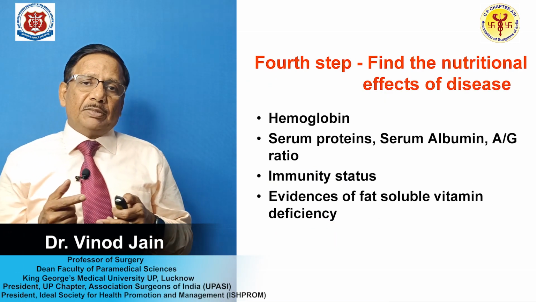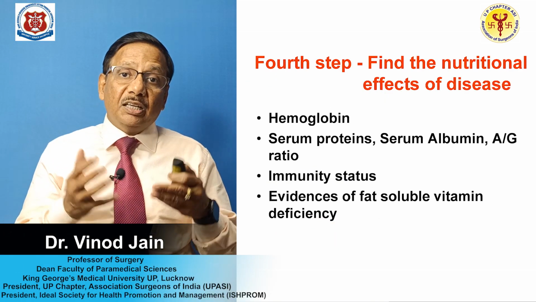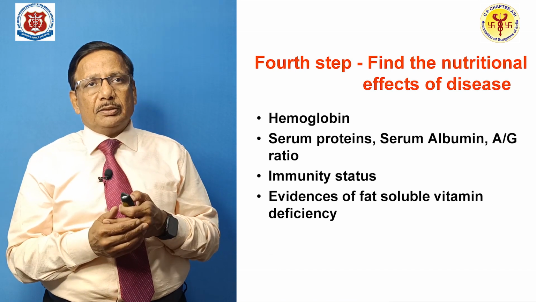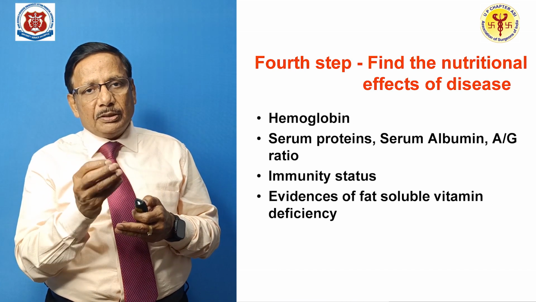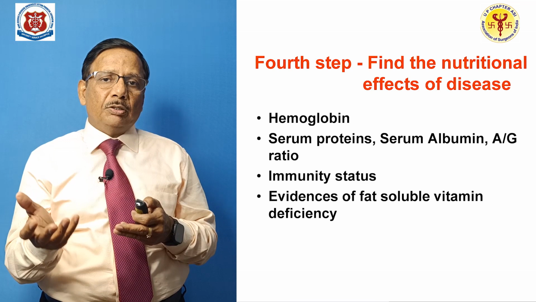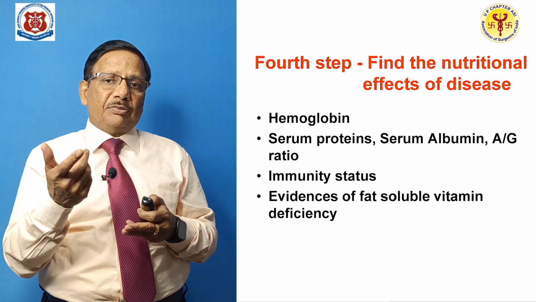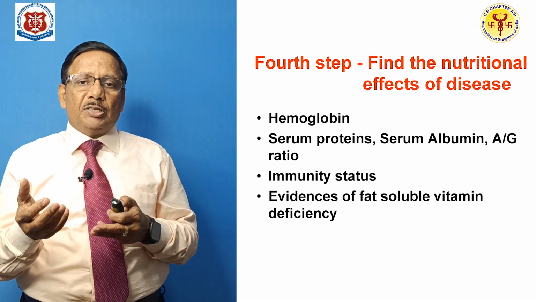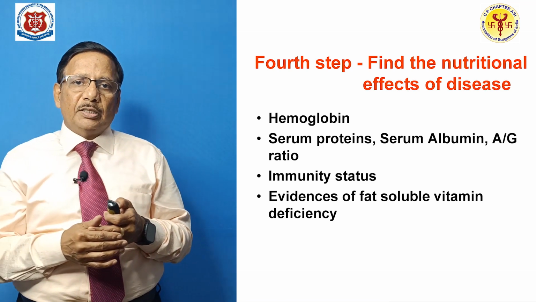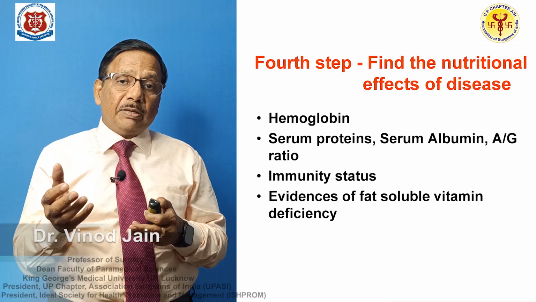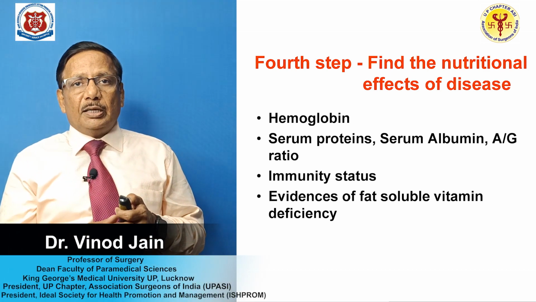Then comes the fourth step: what could be the possible ill effects of chyluria on the body. So you have to examine the hemoglobin, which could be low because of the hematuria. Serum proteins could again be low because of the passage of protein, especially serum albumin and the A/G ratio. You have to find out the immunity status by doing various types of antibodies.